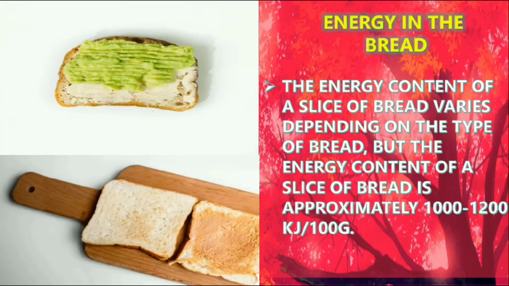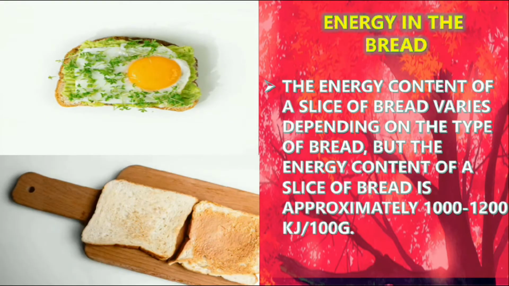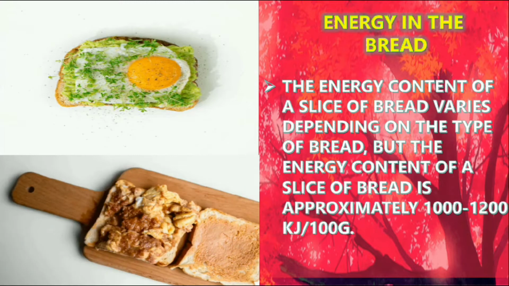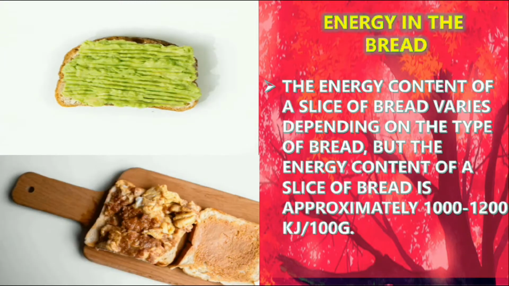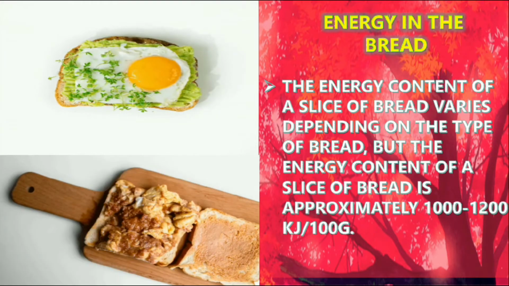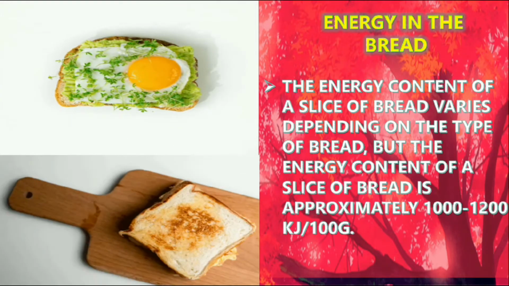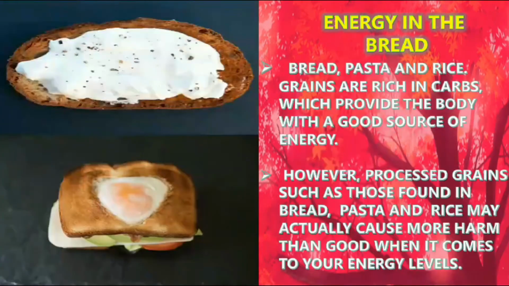That is, we have corn flour bread, wheat flour bread, and jowar flour bread. The ratio in each of the three will differ, but anyhow bread contains 1000 to 1200 calories.